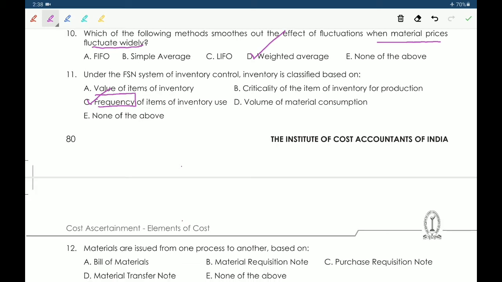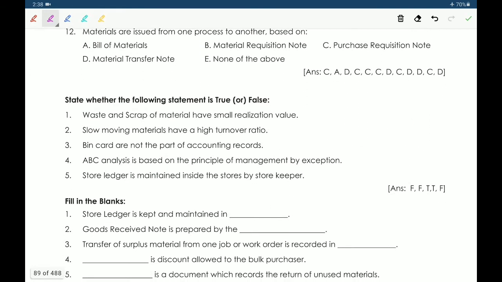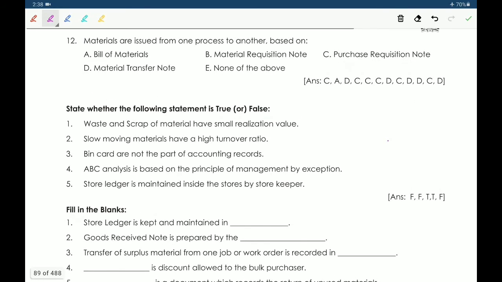Next, 12th one. Materials are issued from one process to another based on option A. Bill of materials, B. Material requisition note, C. Purchase requisition note, D. Material transfer note, E. None of the above. So the answer is material transfer note. Materials are issued from one process to another based on material transfer note.